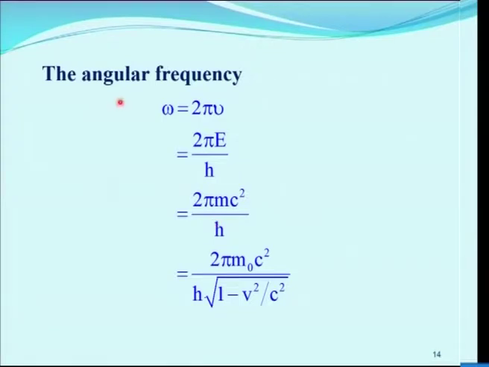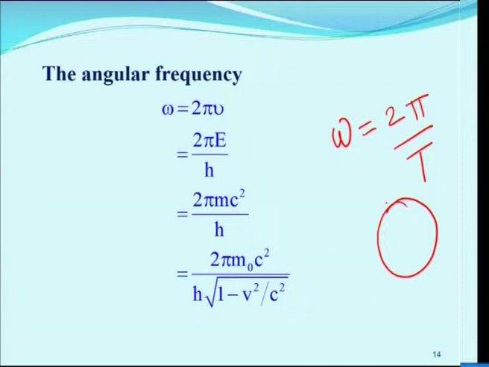Now, let us define and derive this frequency omega. Omega is equal to 2 pi nu; we know omega is an angular frequency. How do we say omega is an angular frequency? We know the general equation omega is equal to 2 pi by T. What is this 2 pi by T? Consider a particle moving in a circle.